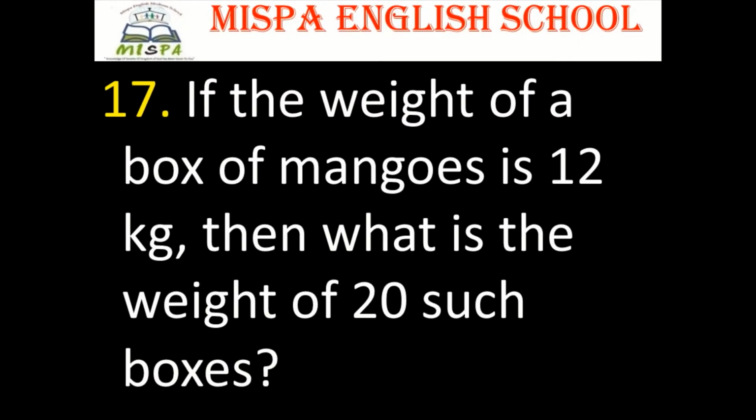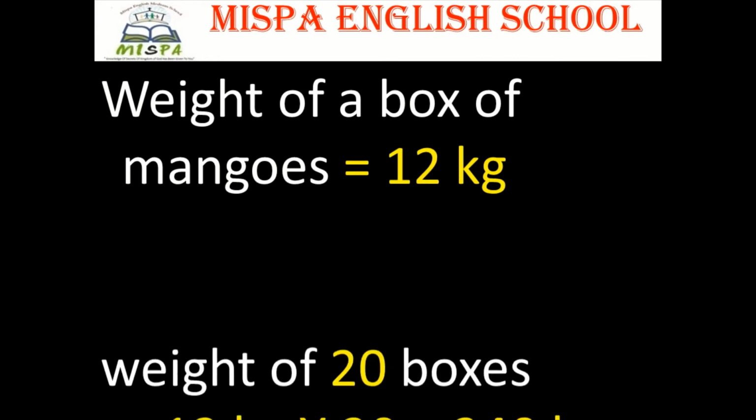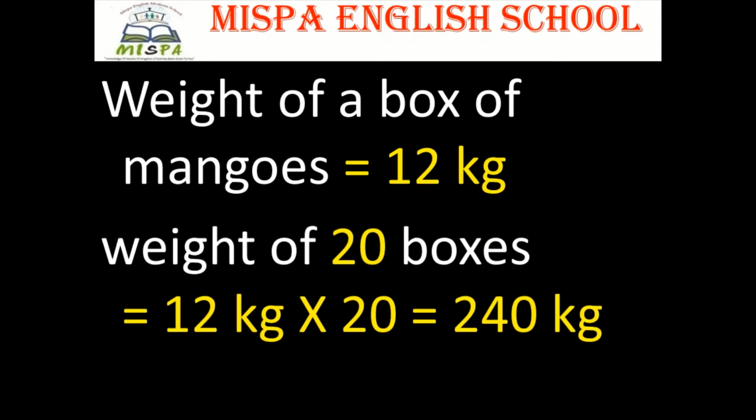Question number 17. If the weight of a box of mangoes is 12 kg, then what is the weight of 20 such boxes? Answer. Weight of a box of mangoes is equal to 12 kg. Weight of 20 boxes, that is equal to 12 kg into 20, that is equal to 240 kg.